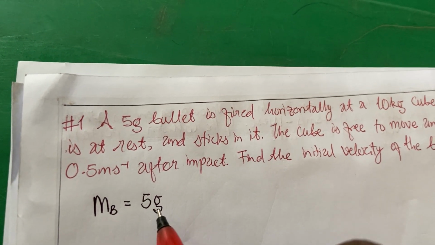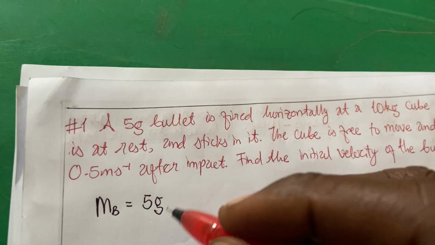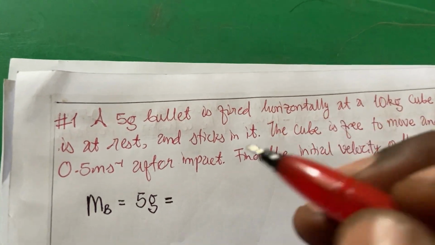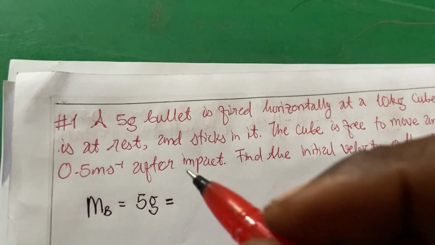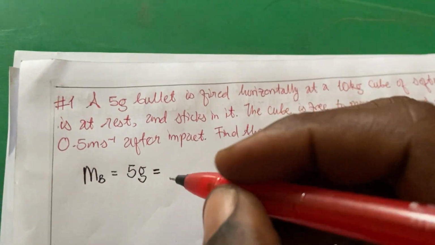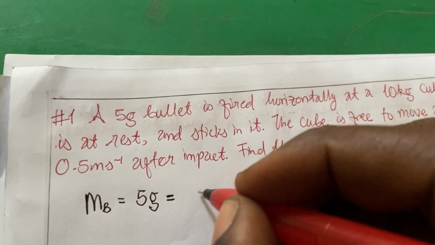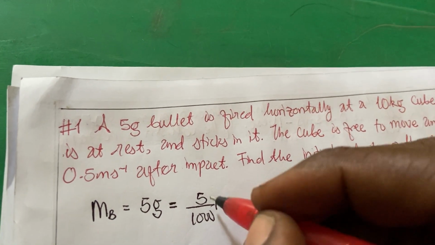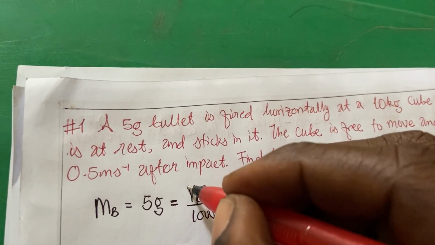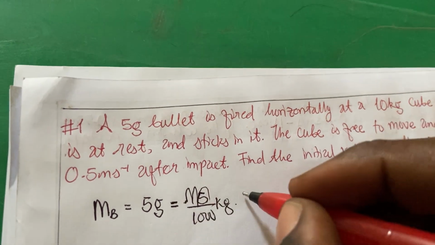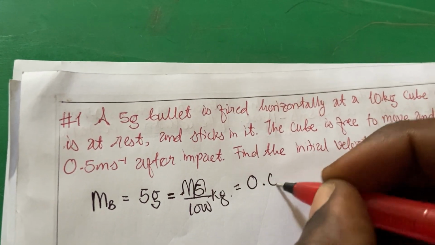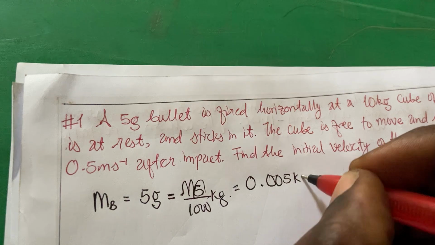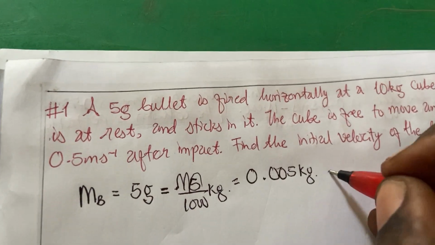If we're having gram here, then we need to convert this to kilogram, and converting gram to kilogram is dividing by 1000. So the decimal point will be here, and it now becomes 0.005 kg. Okay, that is settled already.